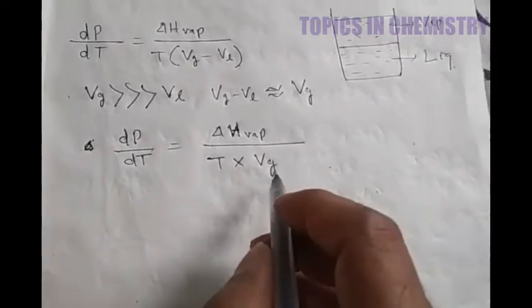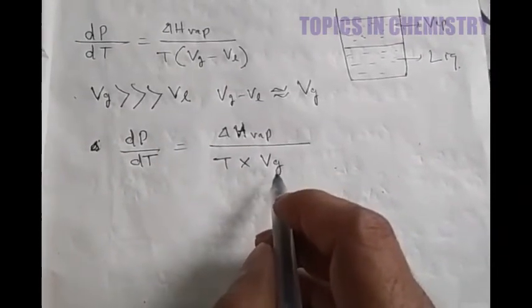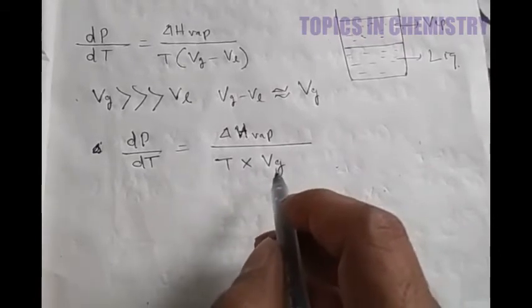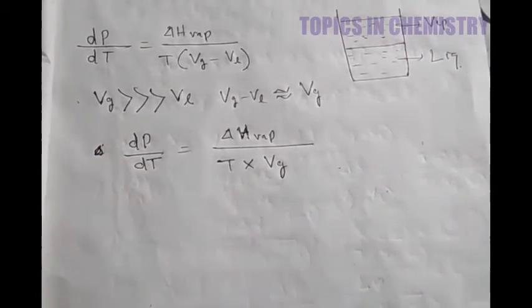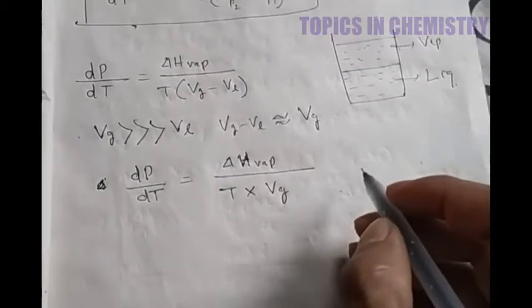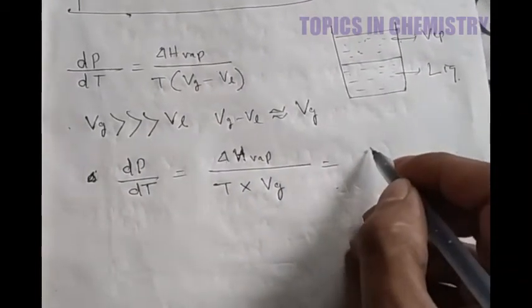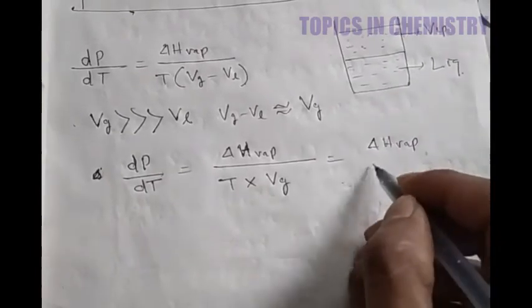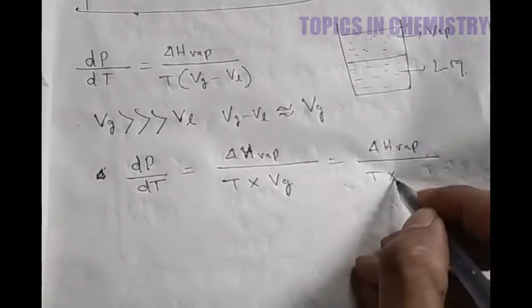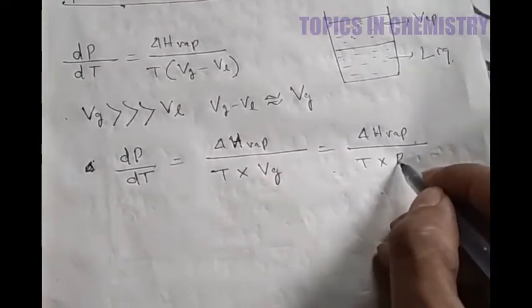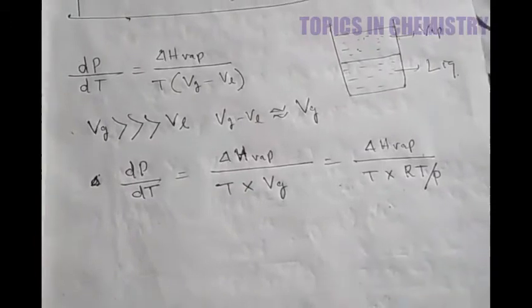Now you know that PV is equal to nRT, and here the number of moles n is equal to 1, so Vg is equal to RT by P. So you can write delta H vaporization divided by T into RT divided by P.